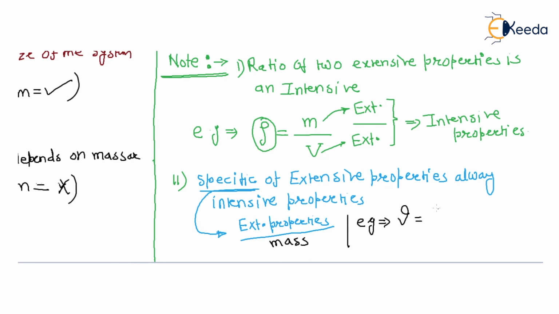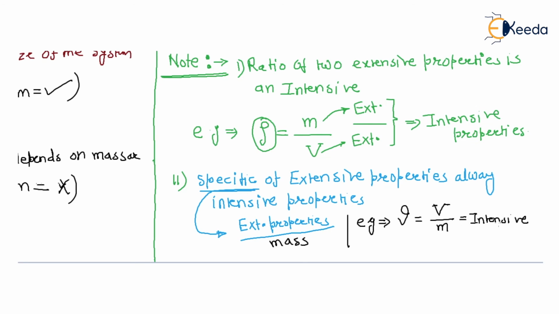Volume by mass. So these are always intensive. Why? Because volume is a function of mass, and this is also mass. Mass will cancel out. So this term is independent of mass. So this is your intensive property.